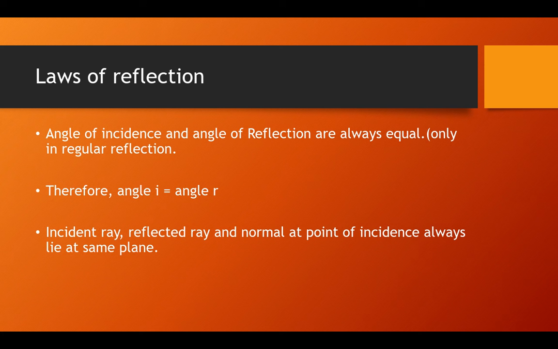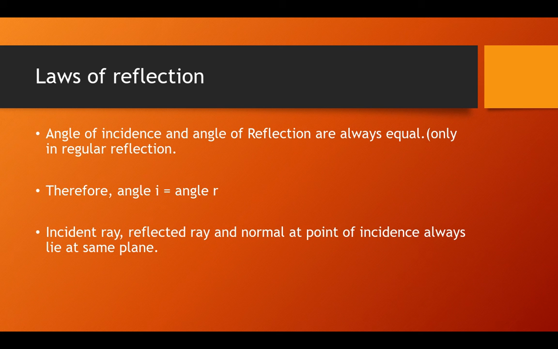There are two laws of reflection. First, the angle of incidence is always equal to the angle of reflection. These two laws are followed by regular reflection. If regular reflection is taking place, then it must be following these two laws. So we can say that angle I, that is incidence, and angle R, reflection, so angle I is equal to angle R.